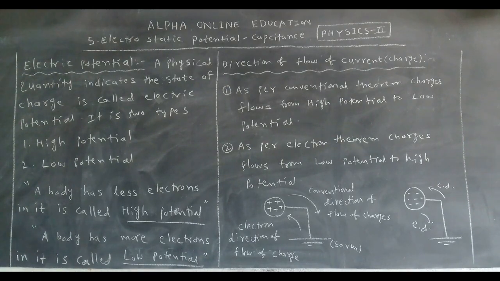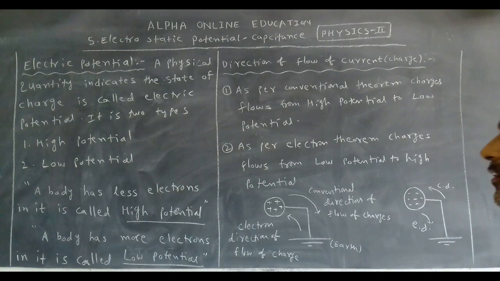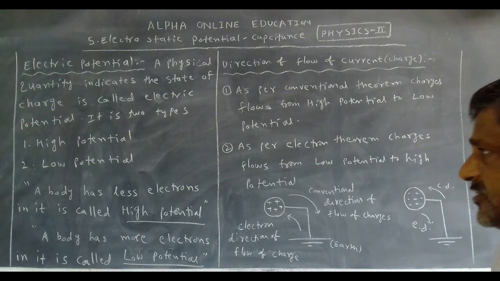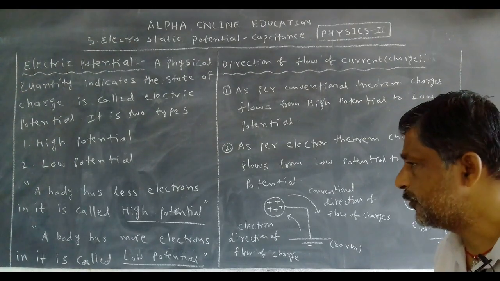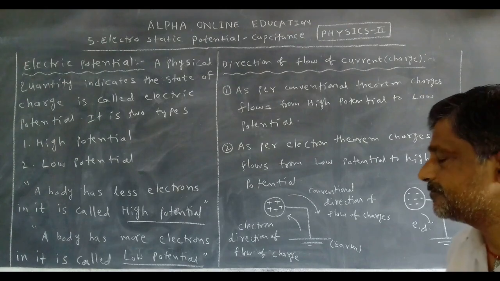We know the charges are only two. In the previous chapter we studied positive charge and negative charge. Now, what is electric potential? A physical quantity that indicates the state of the charge is called electric potential. It is of two types. Number one, high potential. The next one is low potential.